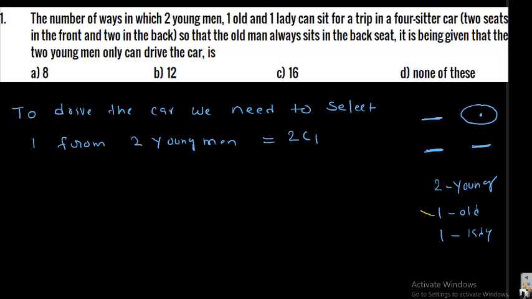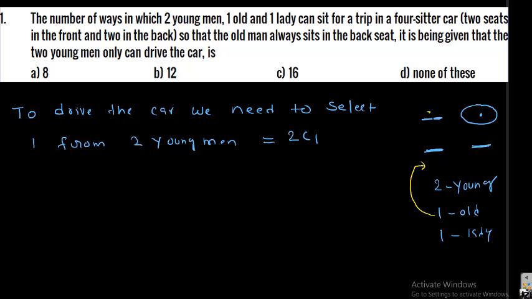The old person wants to sit in the back seat only. So allow the old person to sit in the back, but which back seat is not yet confirmed. Now one front seat is filled and one back seat is filled. Now we have two seats to fill, one in the back and one in the front.